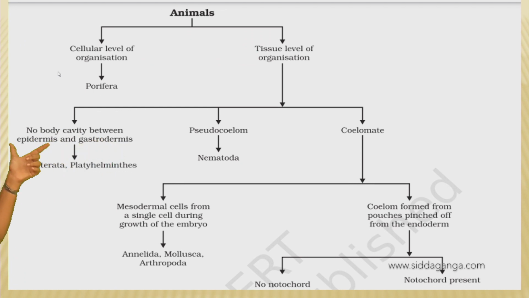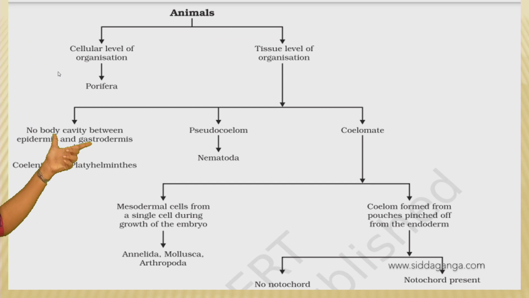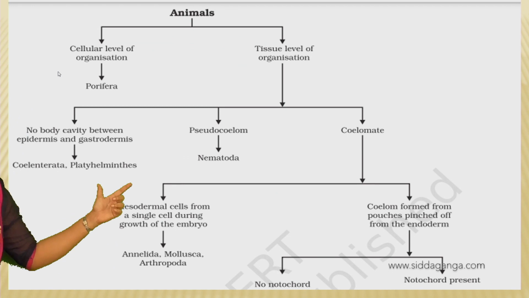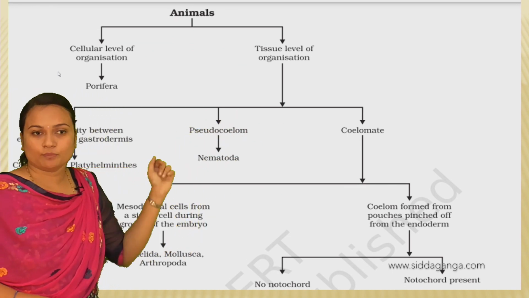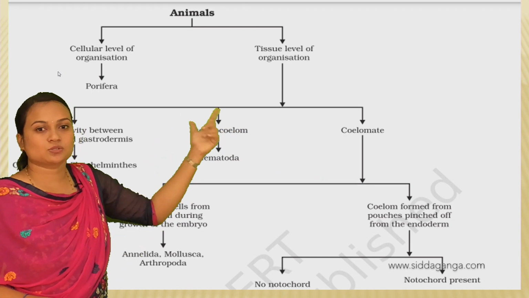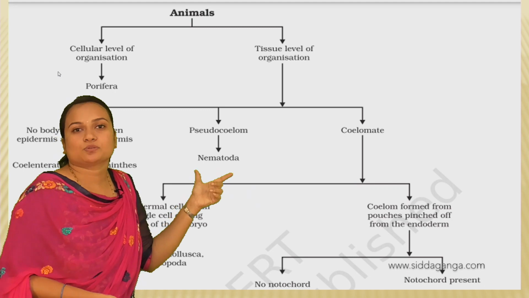Epidermis is the outer layer and gastrodermis is the gut wall. If there is no cavity, they are acoelomates. If the animals are acoelomates, then they are grouped under Coelenterata and Platyhelminthes. Okay, and if the animals are pseudocoelomates, they are grouped under Nematoda.